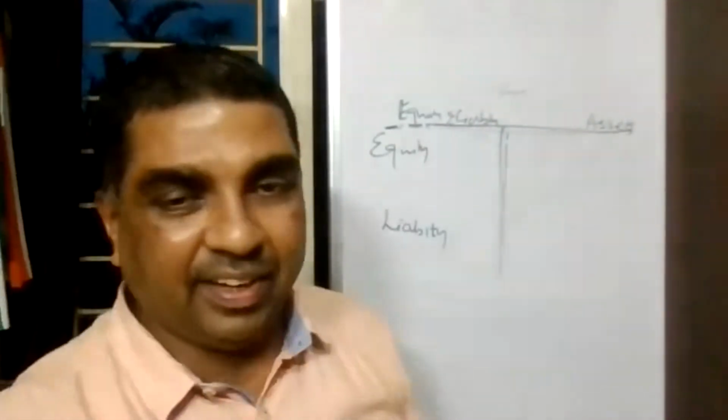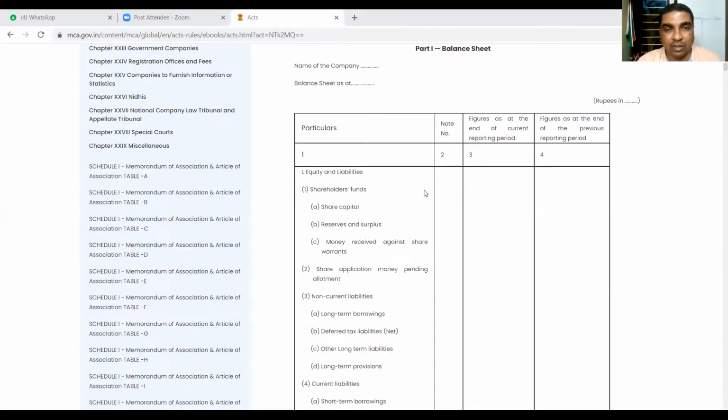If the entity is a company, then it prepares the balance sheet in this format, which I was just showing you. As you can see, here also it is almost the same thing. Not only liability, it talks about equity and liabilities. First part you see, the shareholders' part. There is some part which is called equity. You can say almost this part, whatever is there in point number 1, shareholders' funds, share capital, reserves and surplus, money received against share warrants, all these are part of equity.